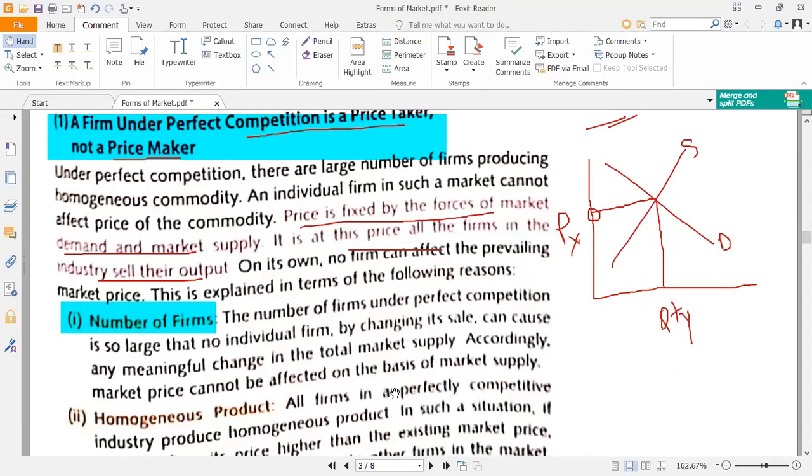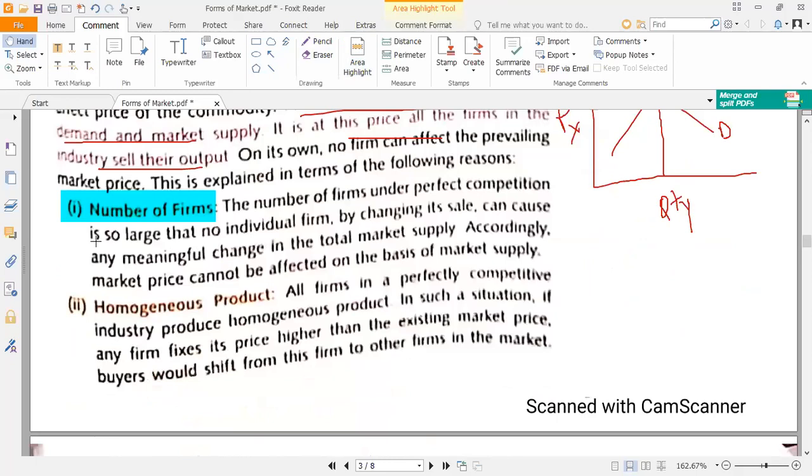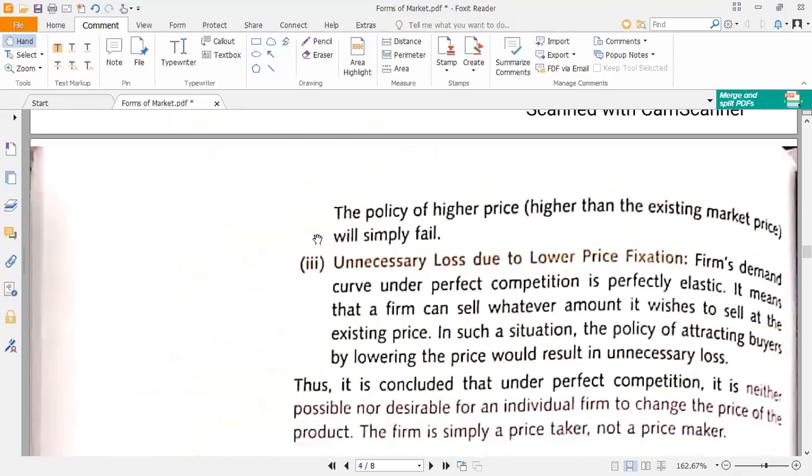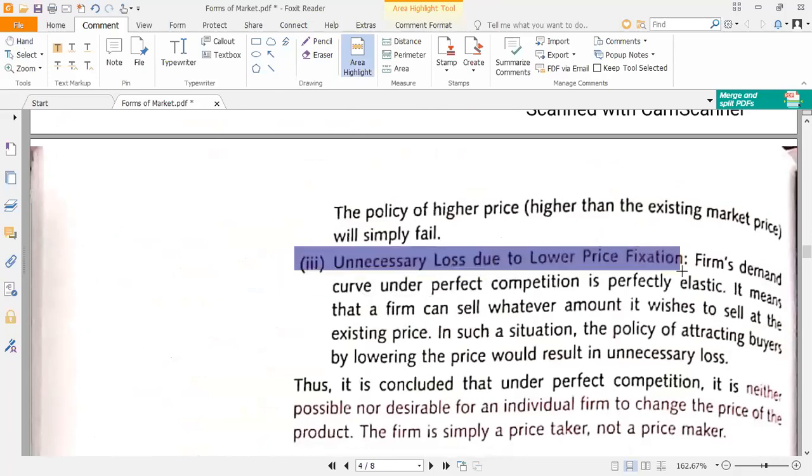So there are a large number of firms. The product is homogeneous. That means it is exactly the same. So you cannot charge a price higher than the existing market price. A firm cannot charge a price higher than the existing market price. And the third point is unnecessary loss due to lower price fixation. You cannot charge a higher price, but in case you charge a lower price, there will be unnecessary loss due to lower price fixation.